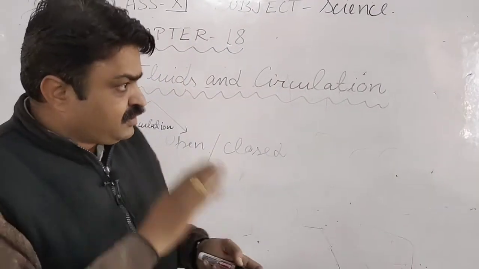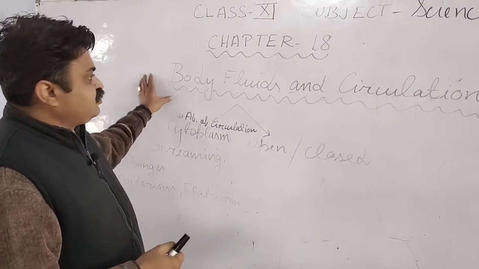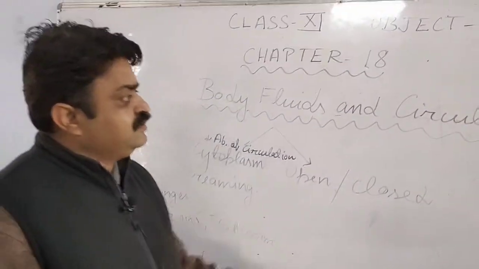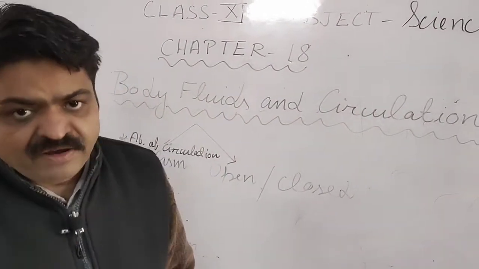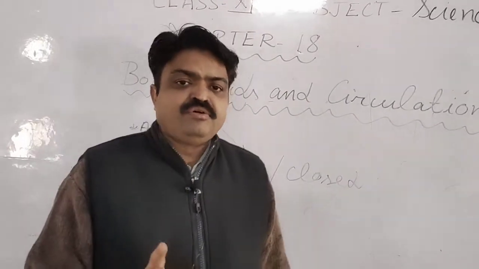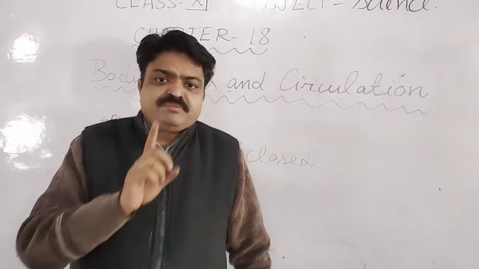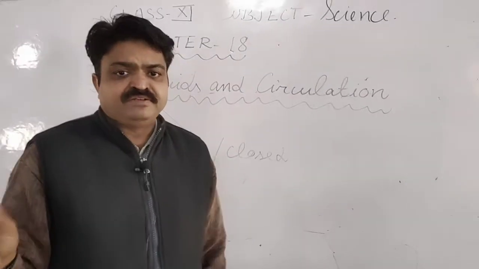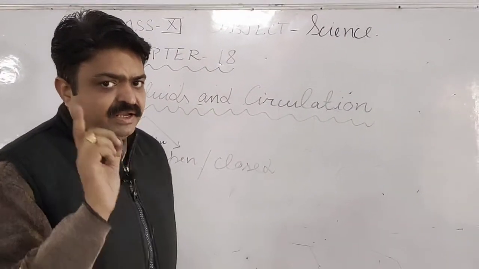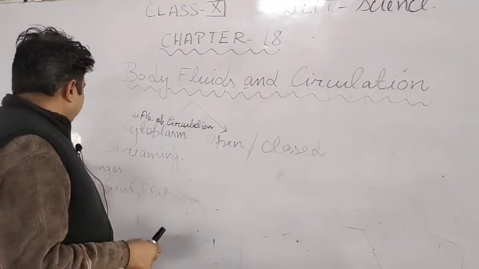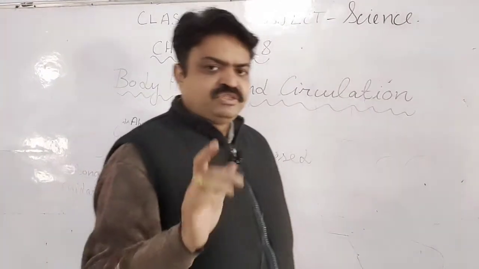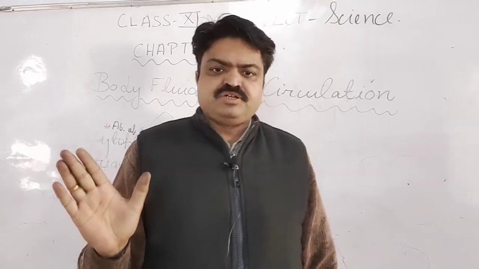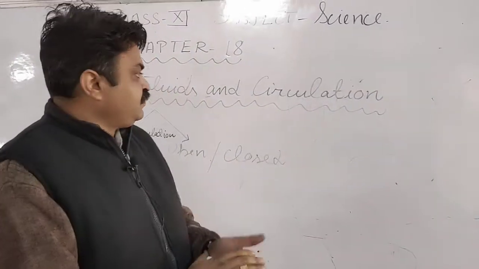So living organisms, according to circulation, we can categorize into two types: one that has circulation and another that doesn't. The living organisms that do not have circulation come in the category of sponges, cnidarians, flatworms and protozoa, meaning unicellular organisms, students.